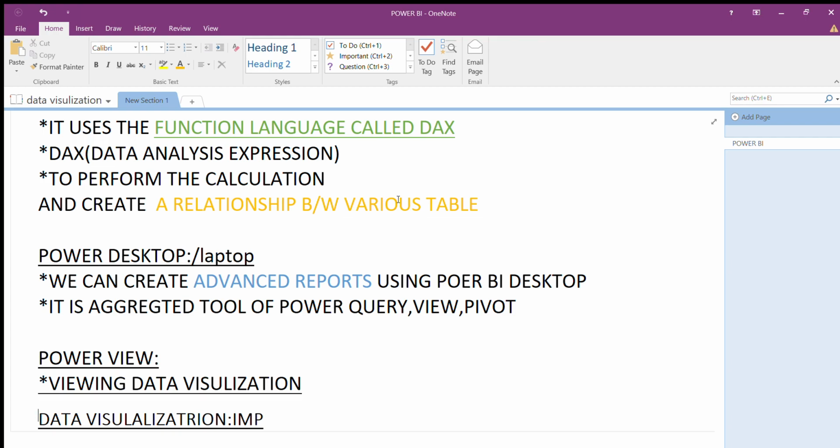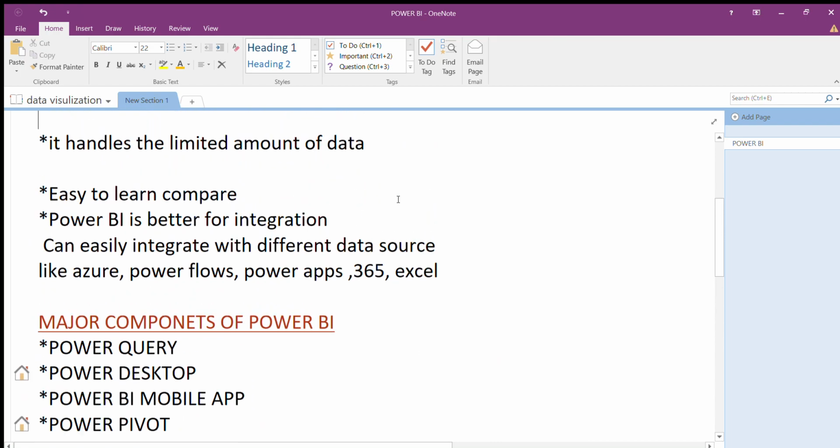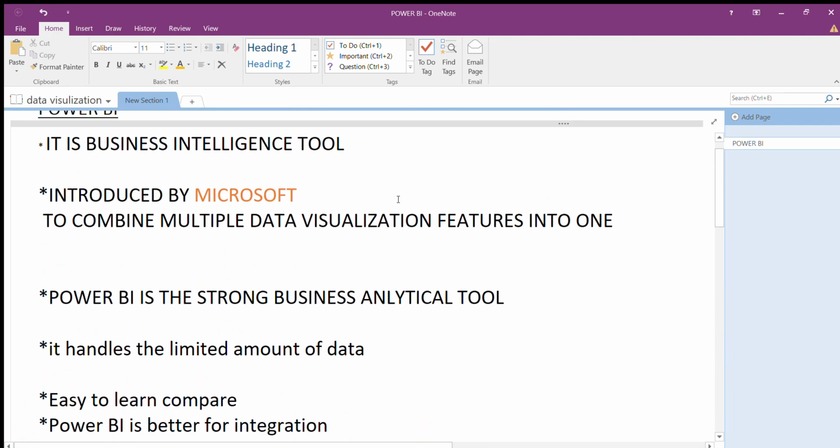After that, in the definition we saw one word, data visualization features, to combine multiple data visualizations. What is data visualization? Why do we call it data visualization?